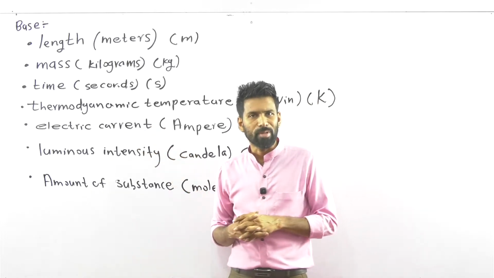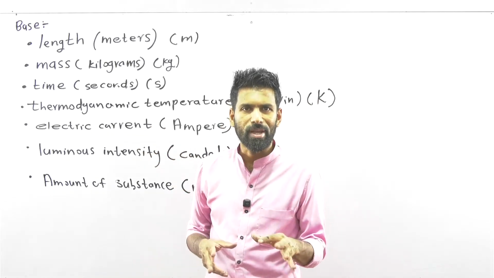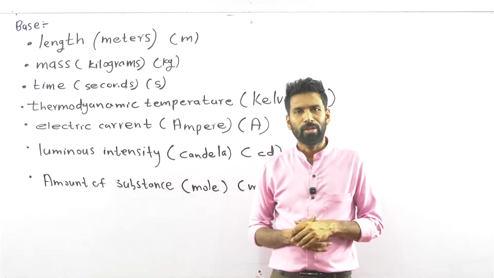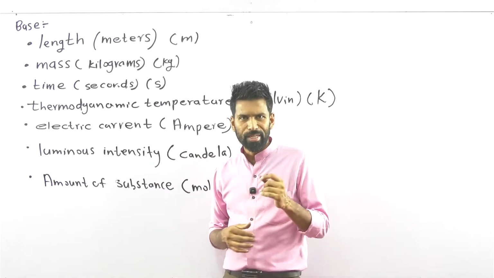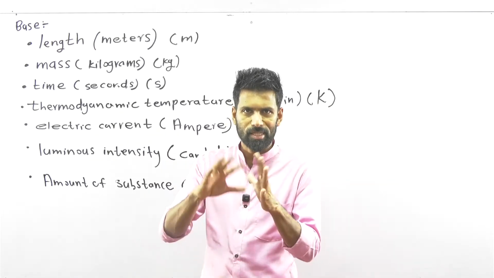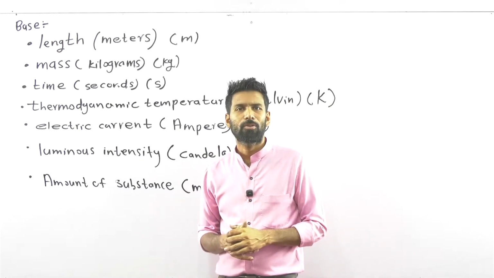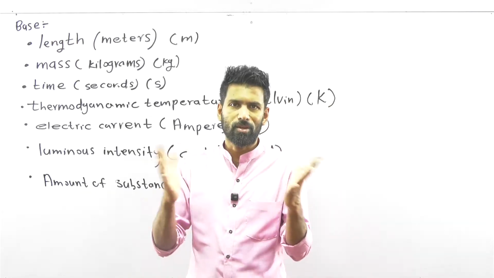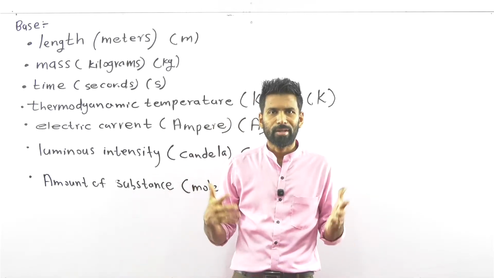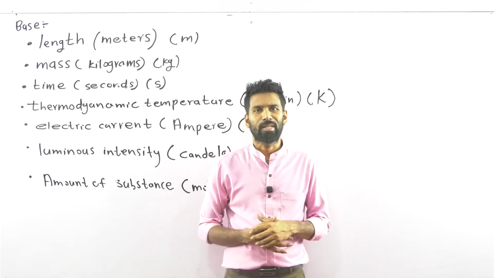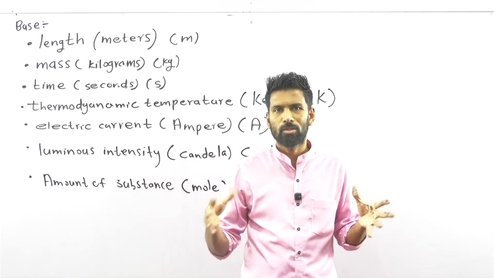Luminous intensity means, just have an idea, the brightness. When you light a single candle, there's a small brightness. When you light two candles, there's more light in the room. Brightness is higher. That's the luminous intensity, the brightness that you feel through light.